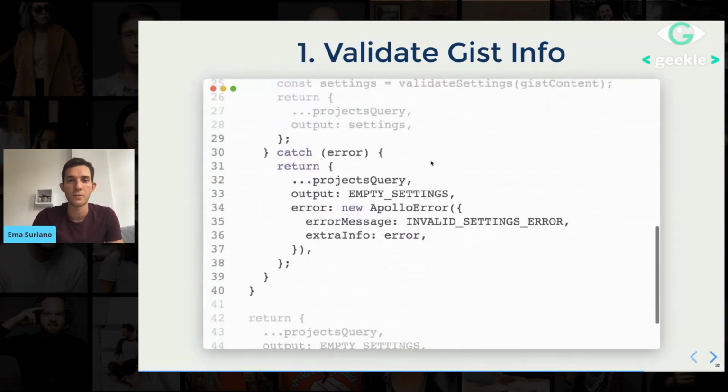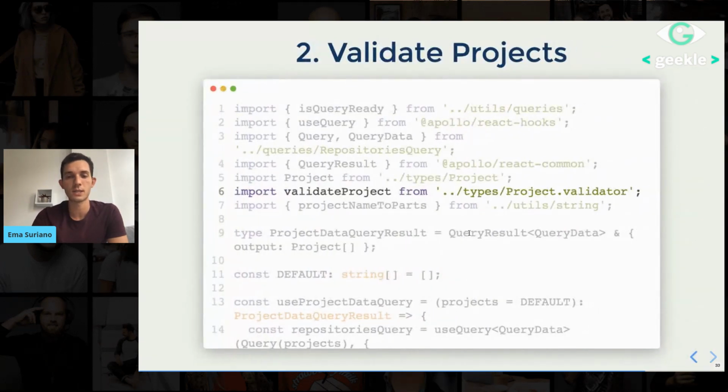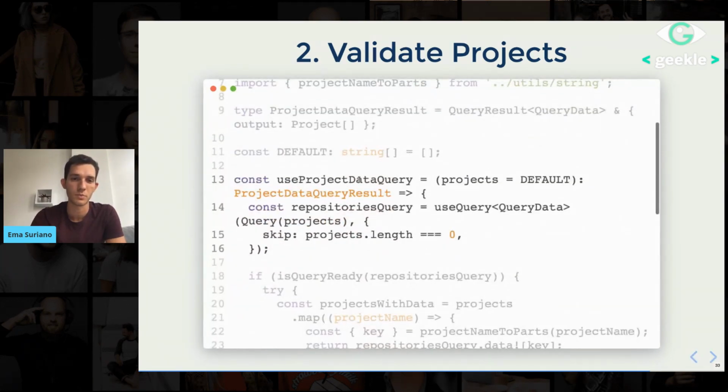So then what happens if there was some issue in the middle? I'm altering the error of Apollo in order to say, okay, invalid settings error, because basically there was no network error at the moment, but there was an error when validating the object. So that's for gist. For project, it's more or less the same. We have, again, validate project. Then we have our function useProjectDataQuery, which takes the projects.